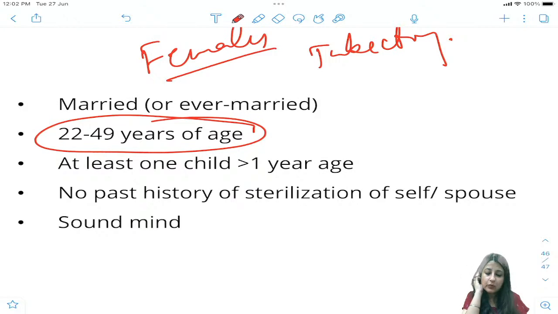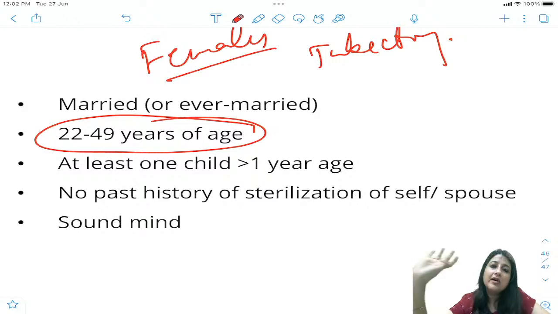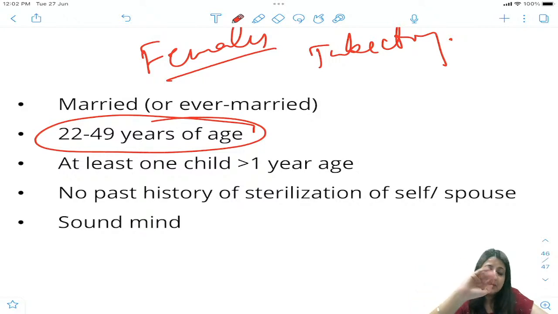And again, one child more than 1 year. Yes, it is the best, Varun. Vasectomy has the least failure rate, lower than tubectomy, and it is the best. Okay, all right, everybody, did you understand?